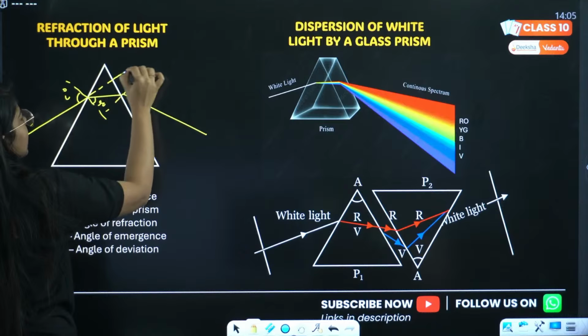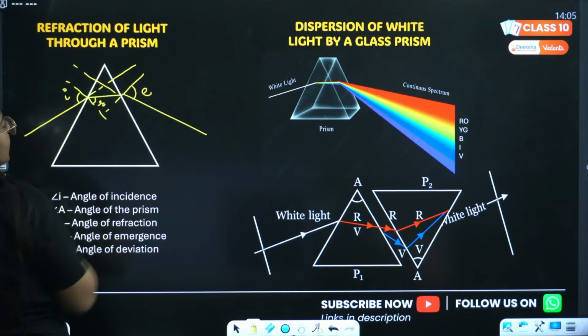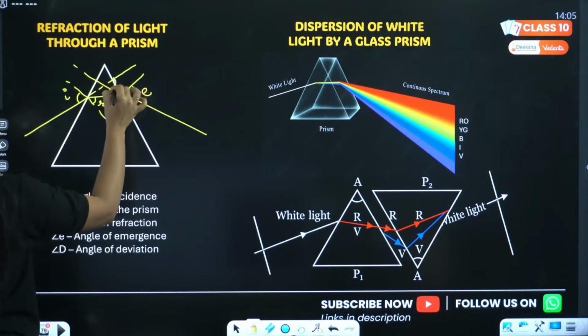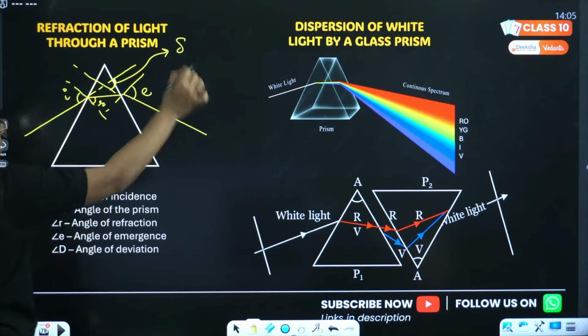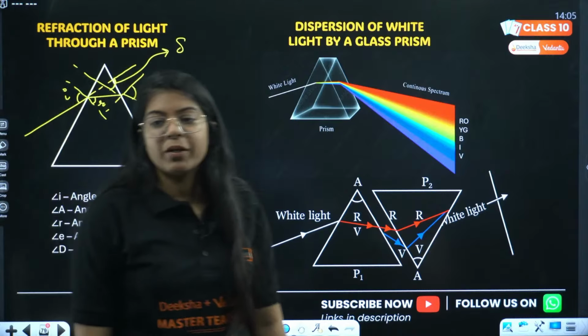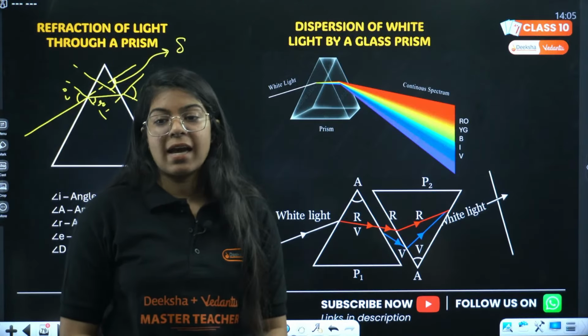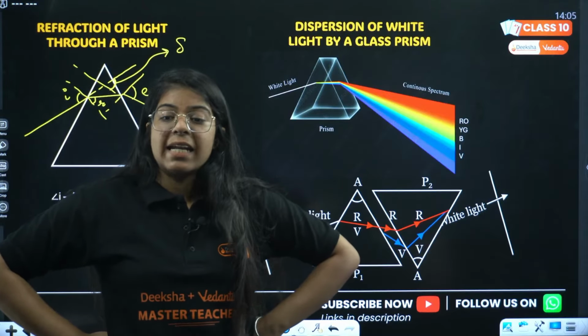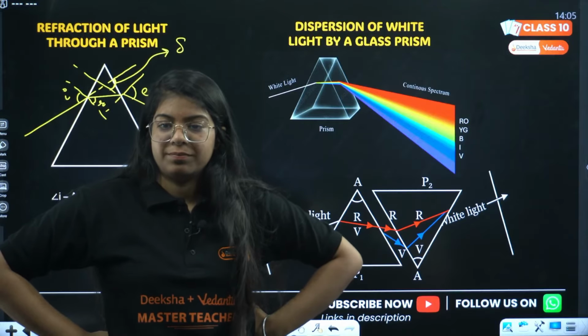So this is the extended incident ray, and the emergent ray, and this angle is called, what is this angle called? The angle between the emergent ray and the extended incident ray, it is called what?